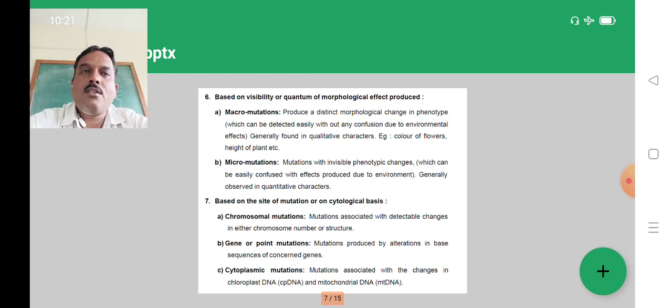Then on the cytological basis or site of the mutation, it will be classified as chromosomal mutations. These can be associated with detectable changes in either chromosome number or structure. Then gene or point mutations, these are alterations in the base sequence of the concerned genes. Third, cytoplasmic mutations, these are associated with changes in cytoplasm or chloroplast DNA or mitochondrial DNA. So this is the classification of mutation in various ways. A question will always be asked: classify the mutation on the basis of different points.